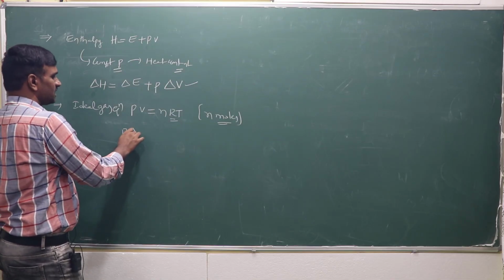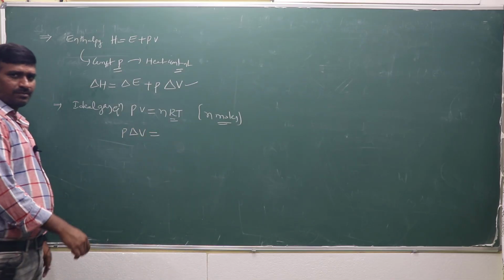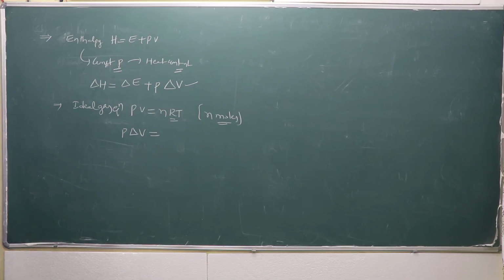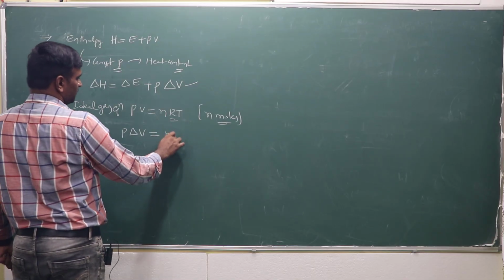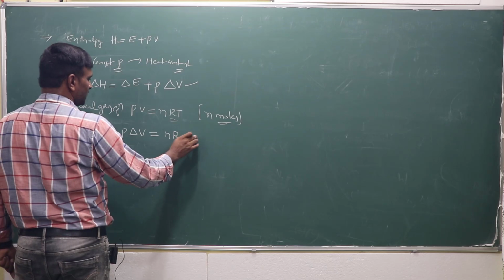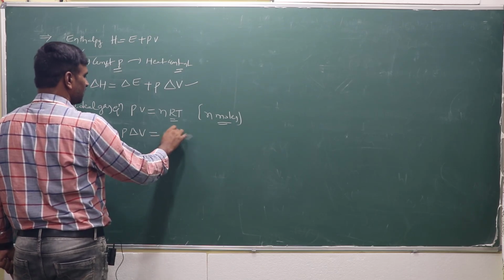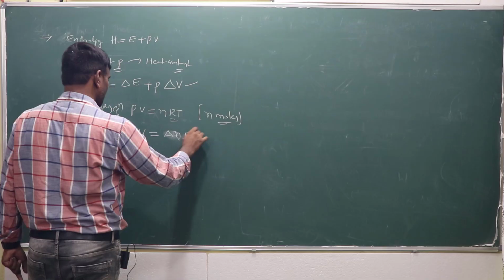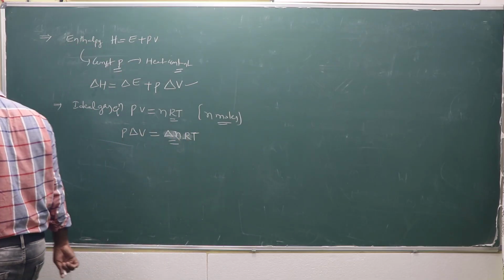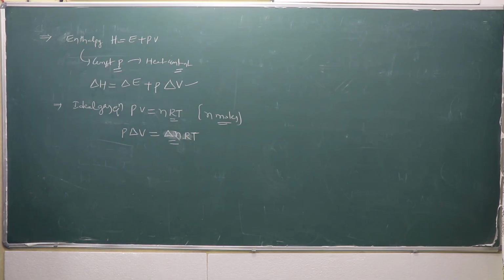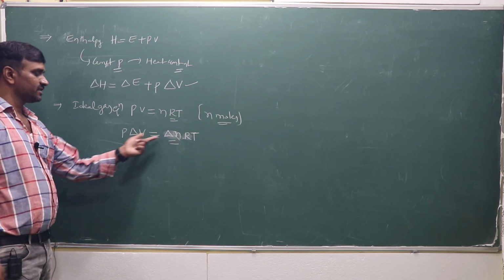Then P delta V is equal to delta n RT. If the number of moles changes, delta n RT also takes place. What is delta n?